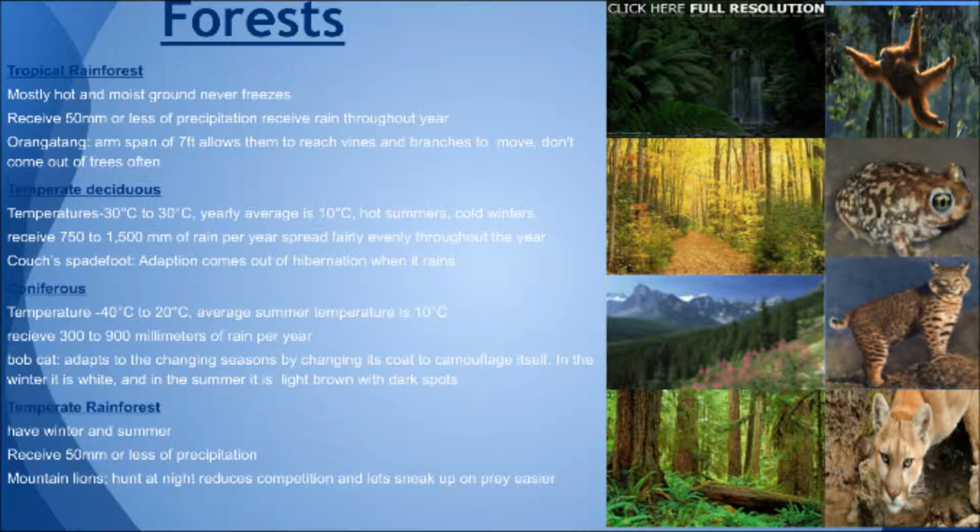The tropical rainforest is warm all year round, and it has a wet season and dry season, but rain still falls in the dry season, just not as much as the wet season. This kind of forest supports a lot of life because of its rainfall and high temperature. The next type of forest is called a temperate deciduous forest. It has cold winters and hot summers. Most of the trees lose their leaves during the winter because of the dramatic temperature change from summer to winter. The precipitation throughout the year is pretty constant and changes between snow and rain.